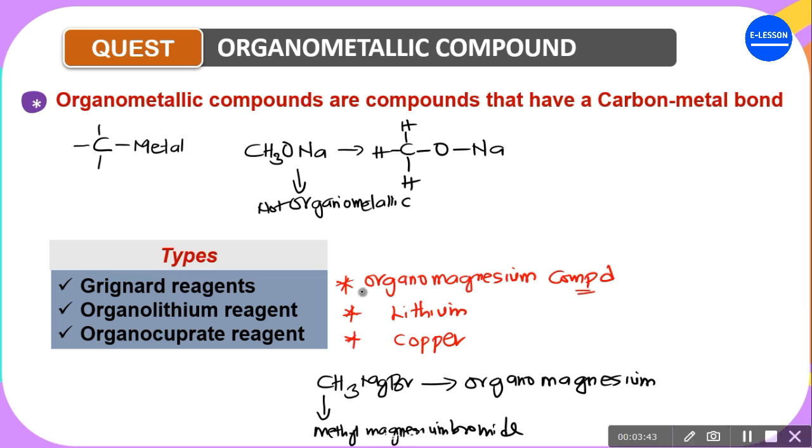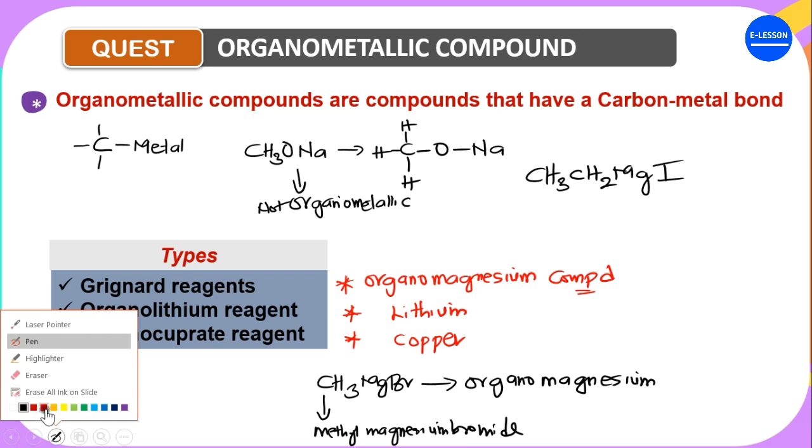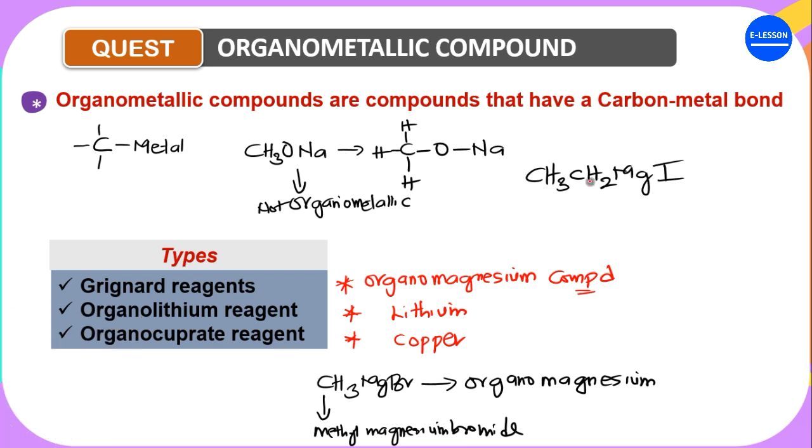Is that understood? So if I should give you another compound like, let's say, CH3CH2MgI, and I ask you what is the name of this compound, what would you say? Now this is ethyl, right? So you say this is ethyl. I told you that you write the alkyl group and the magnesium together. So this is ethyl magnesium, and then the halogen, which is iodide, separately. So this is ethyl magnesium iodide.